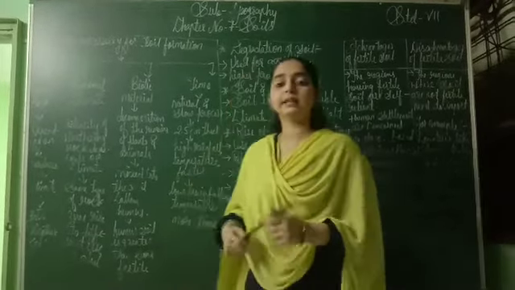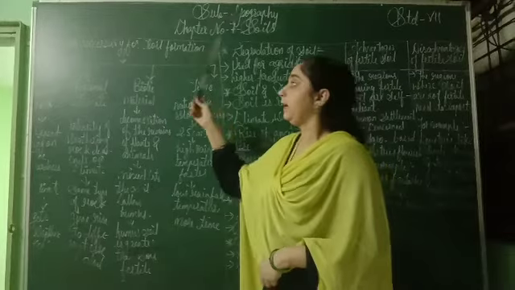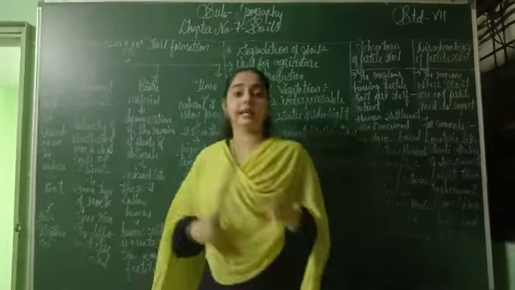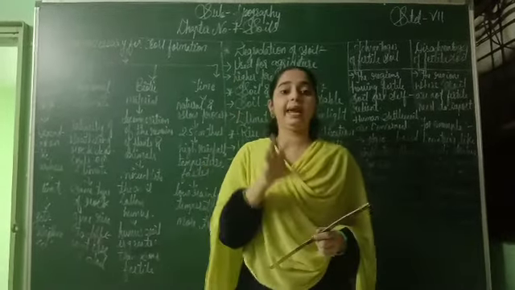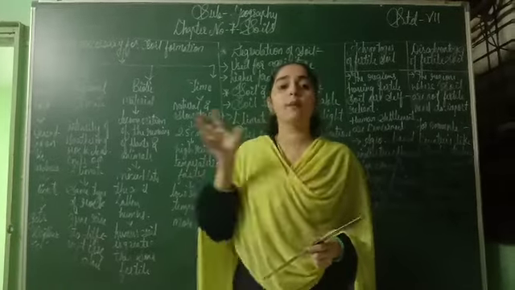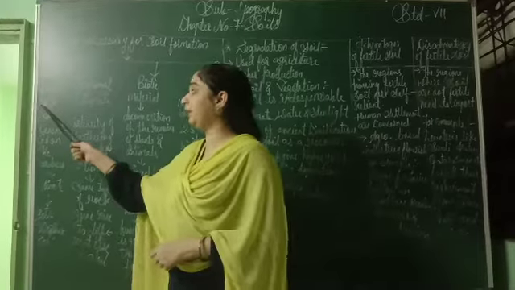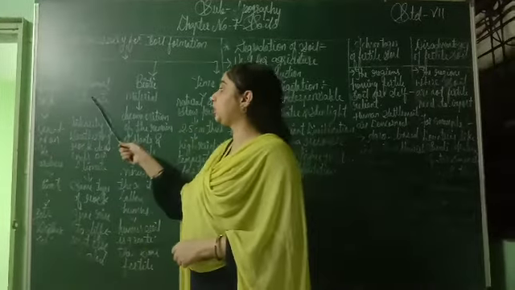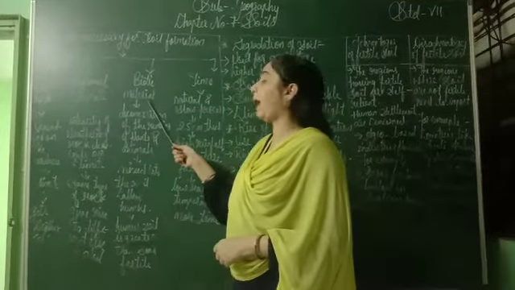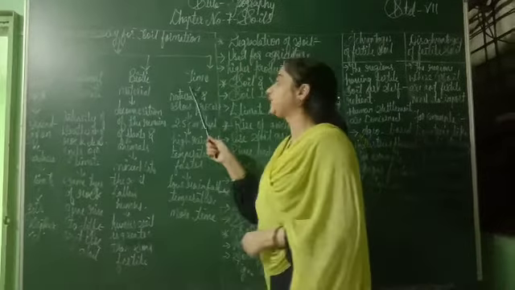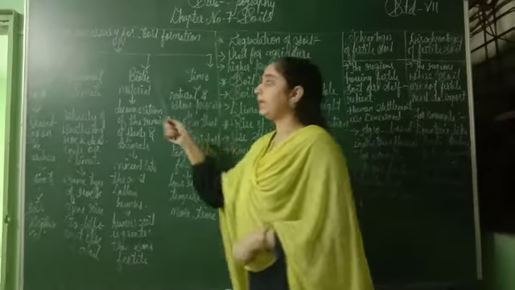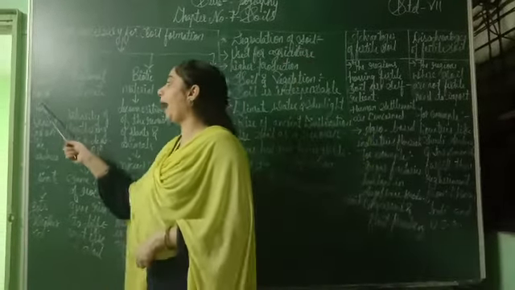So let us start with the first point, that is factors necessary for soil formation. Means what are the important things we need to make a soil or to form a soil. So there are four things. The first one is parent rock, second one is regional climate, third is biotic material, and the last one is time. So let us start with the first, that is parent rock.